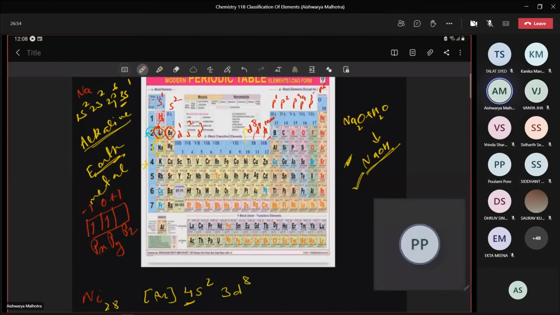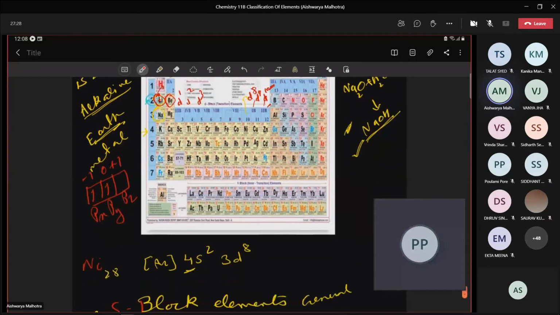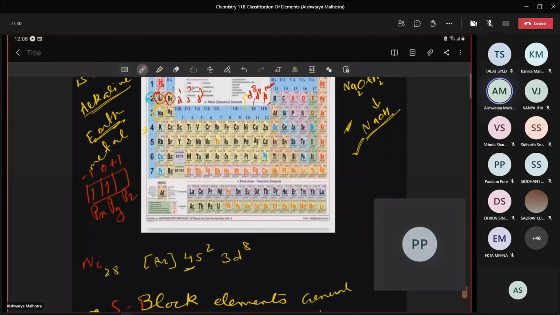Whatever is the number of valence electrons here in quantum mechanics, plus 12 will give you the group number. And if you are using Bohr's approach, then valence electrons plus 10 will give you the position. This we discussed yesterday. I hope all of you are able to remember and recall. Beta, are you able to understand? Say yes or no. If you have any doubt, I'll explain again. Ma'am, it's clear.